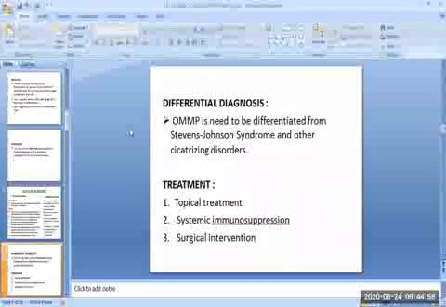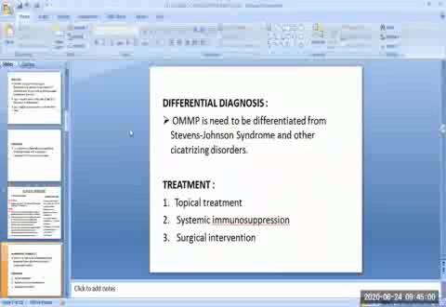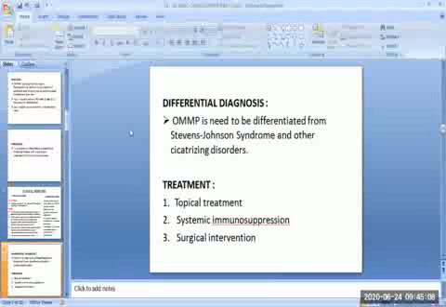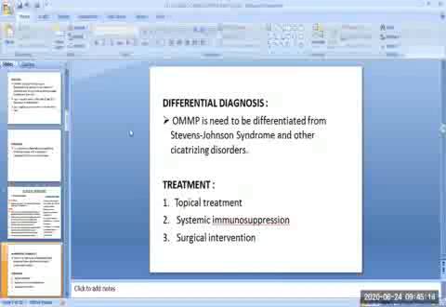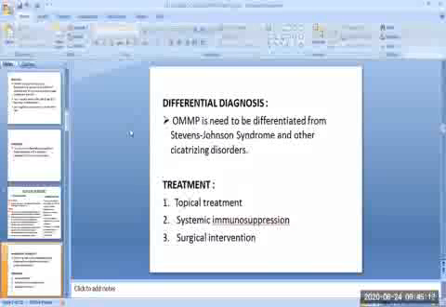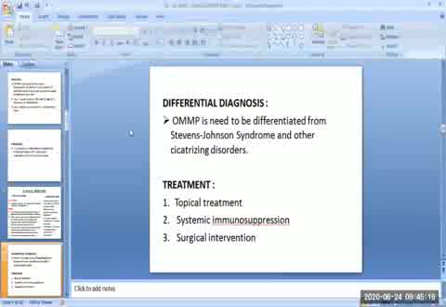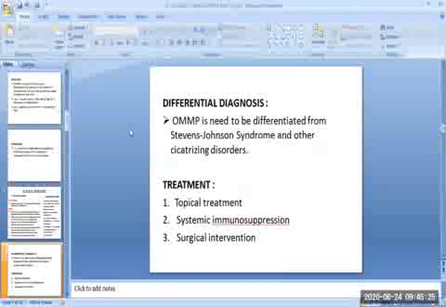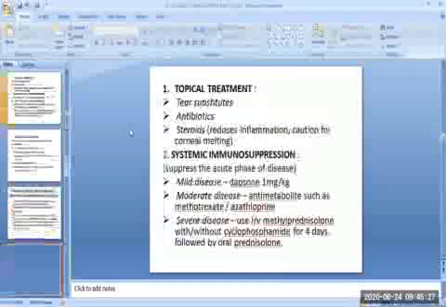Then we come to the differential diagnosis of ocular mucous membrane pemphigoid. It needs to be differentiated from Stevens-Johnson syndrome and other cicatrizing disorders. The treatment of ocular mucous membrane pemphigoid is, first, topical treatment; second, systemic immunosuppression; and third, surgical intervention.